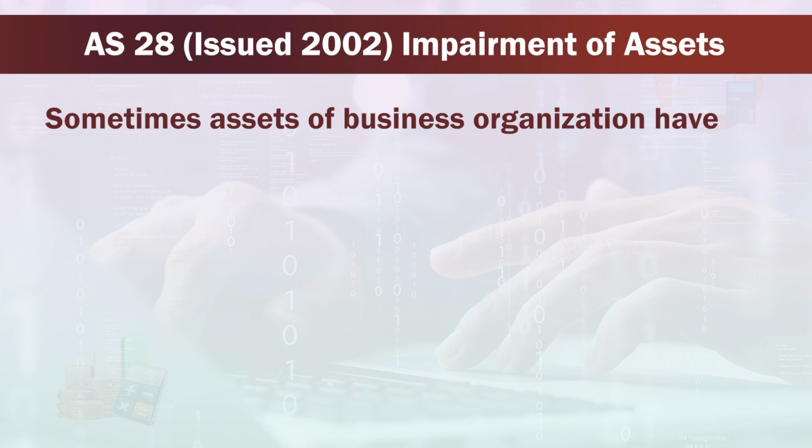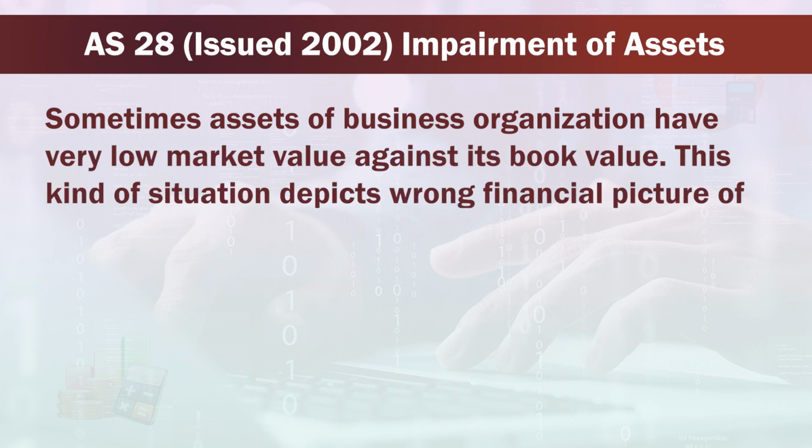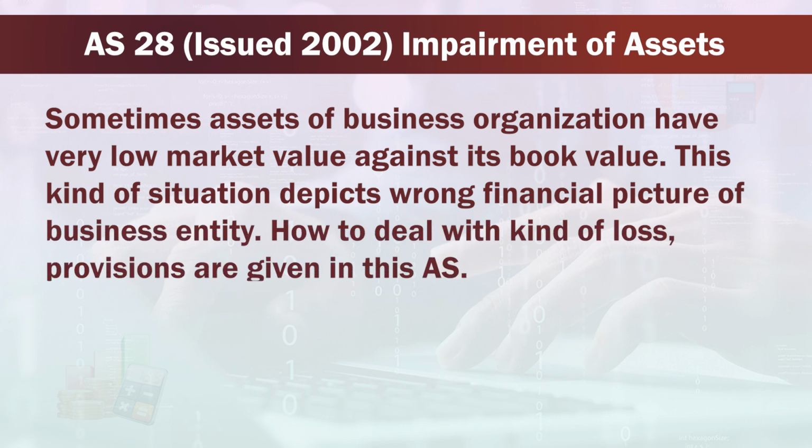Sometimes assets of a business organization have very low market value against their book value. This kind of situation depicts a wrong financial picture of the business entity. How to deal with this kind of loss, provisions are given in this AS.